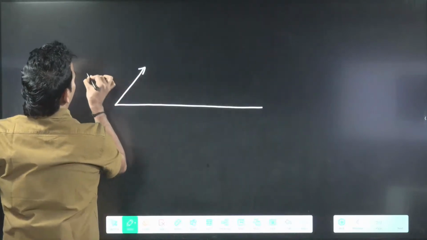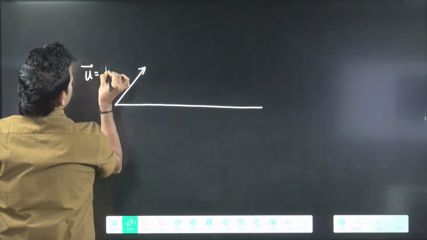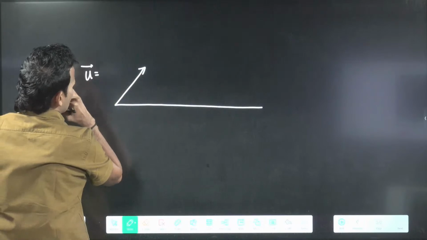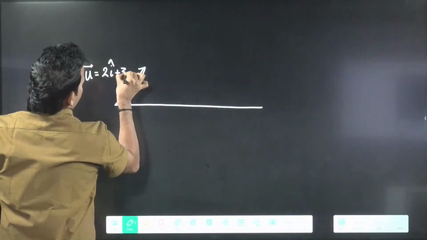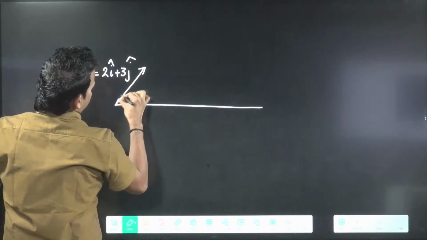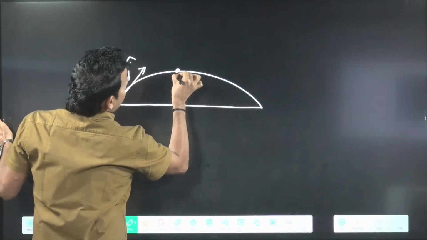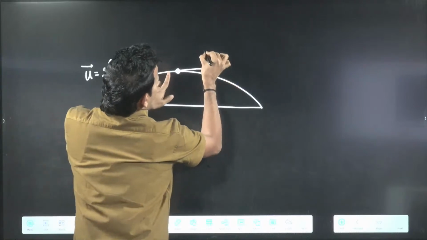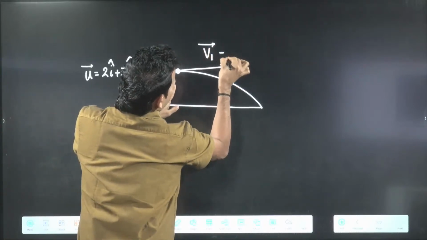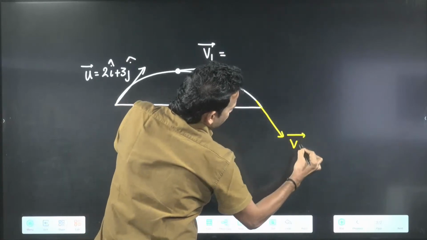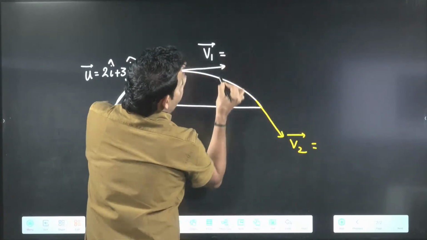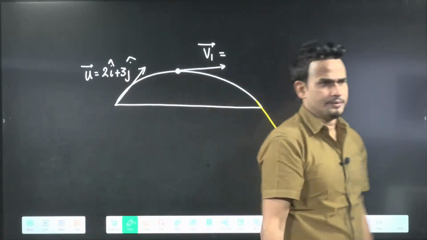I am throwing the ball with initial velocity of 2 i cap plus 3 j cap. Previous year NEET question. Exactly same data I am giving you. You have to tell me velocity at the maximum height, v1 vector, and velocity when the ball will land on the ground, v2 vector. First tell me v1 vector, then v2 vector.